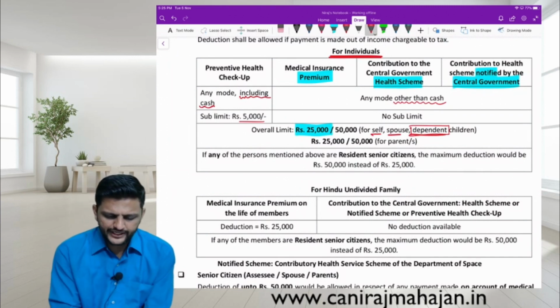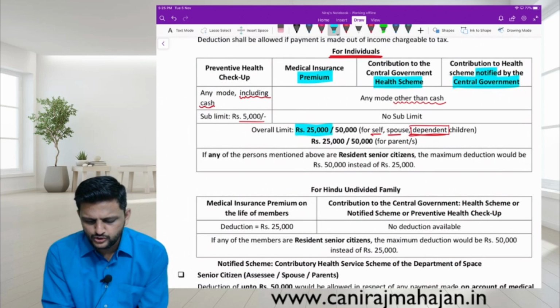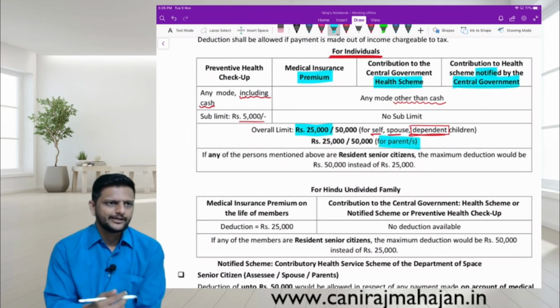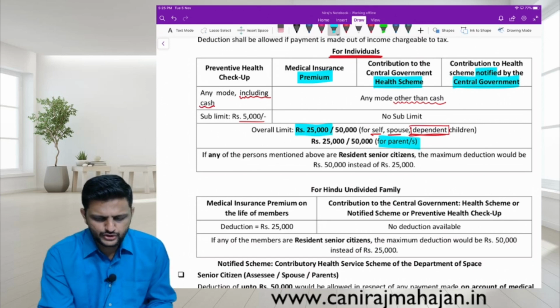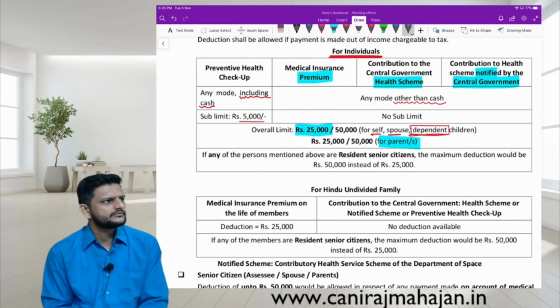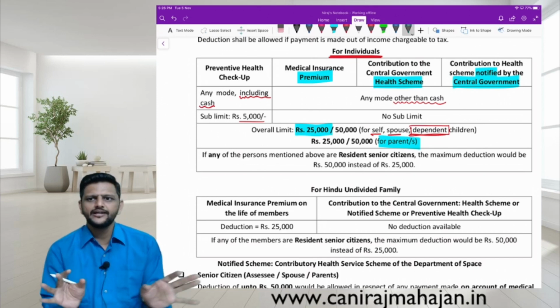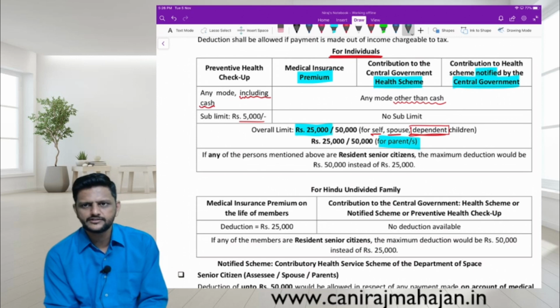Or 25,000 or 50,000 for parents. So parents are also allowed separately. Now pay attention. In both the cases, are your parents senior citizens? No. At least I hope so. Maybe the majority of your parents are not senior citizens, correct?